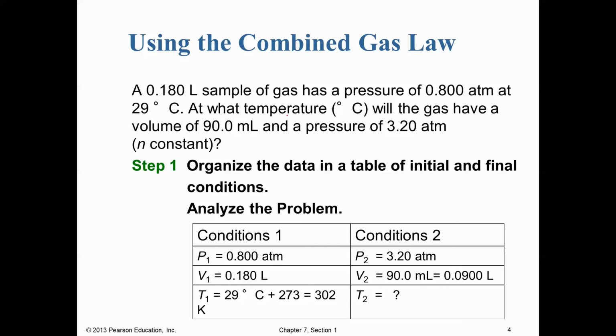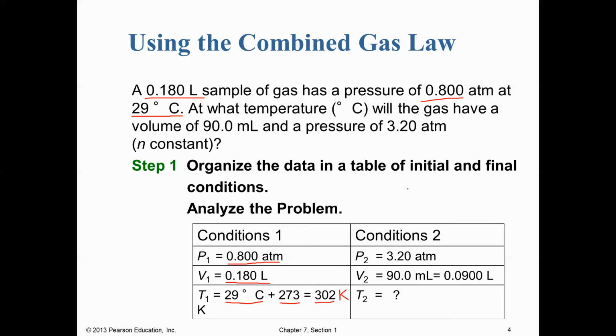So pressure 1 is given right here. There's our P1, so we insert that in our data table. And then our volume 1 is given here, 0.180 liters. And then we're told we're at 29 degrees C, and so we have to convert that to kelvins. Thankfully, it's a very simple conversion. We take 29 and add 273 to it. That gives us a value of 302 Kelvin.